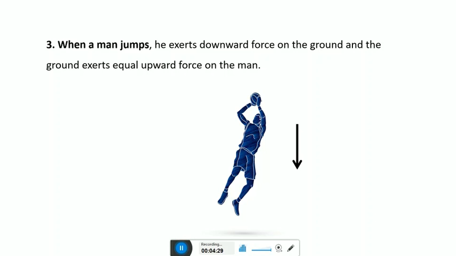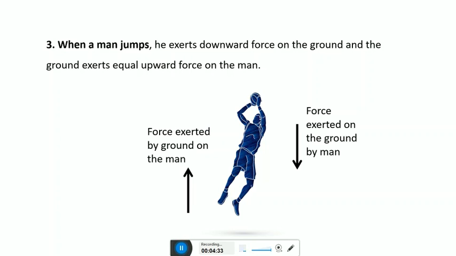The ground exerts an equal upward force on the man, as shown in the figure. So the force exerted on the ground by the man and the force exerted by the ground on the man are equal in magnitude but opposite in direction, so that the man jumps.